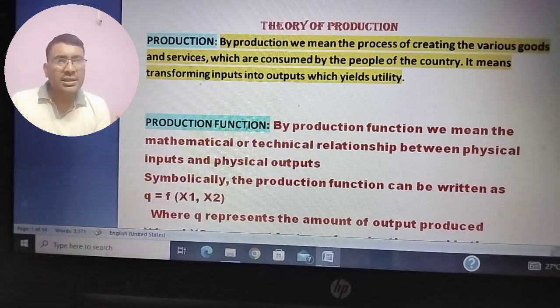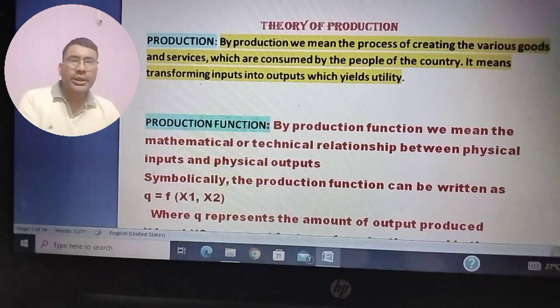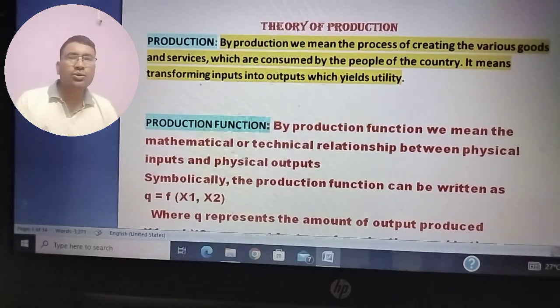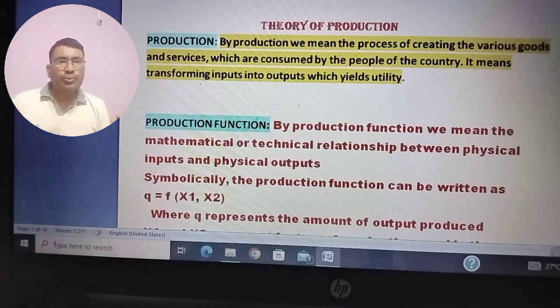So there must exist some relation between the quantities of inputs involved and the output produced by using those inputs, and that is what is called production function. So production function is a technical or mathematical relation between physical inputs and physical outputs.